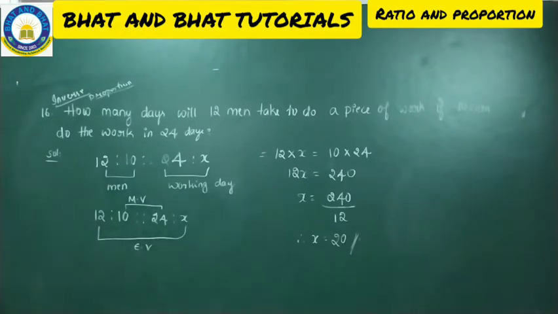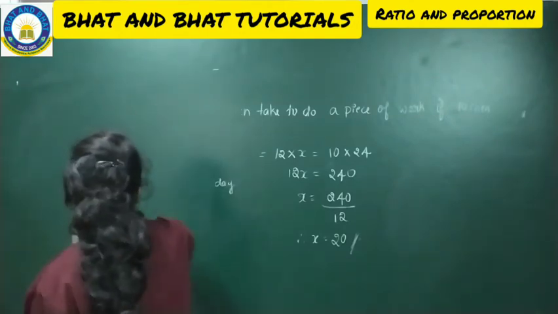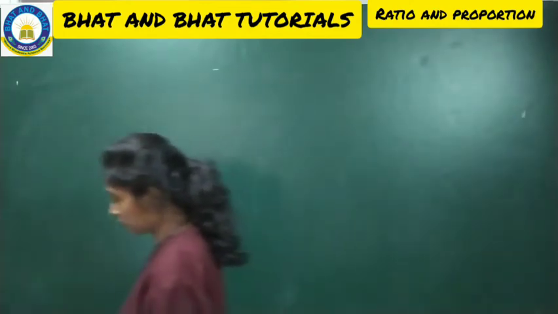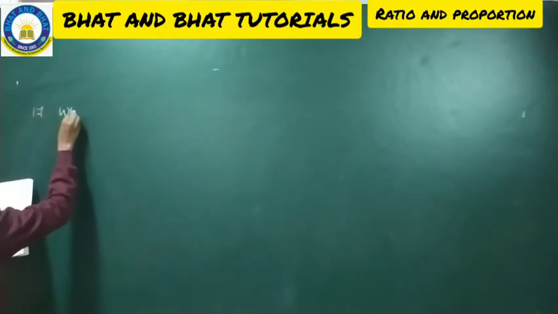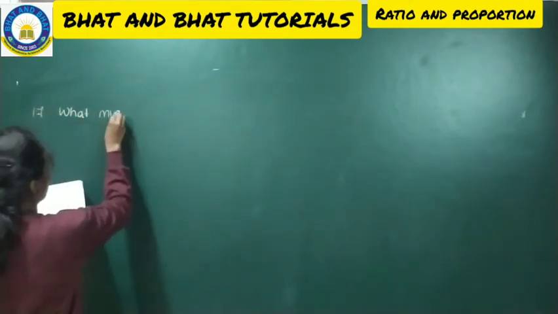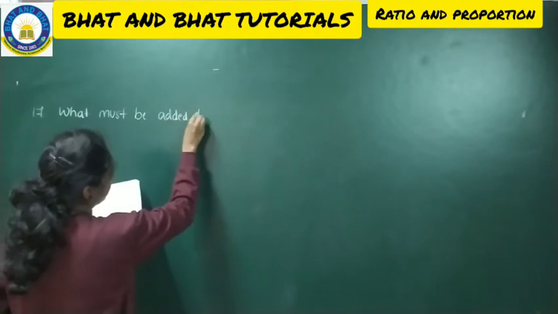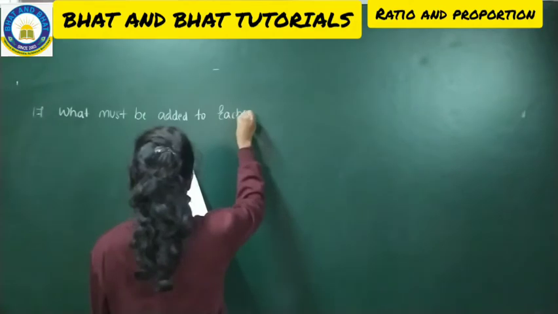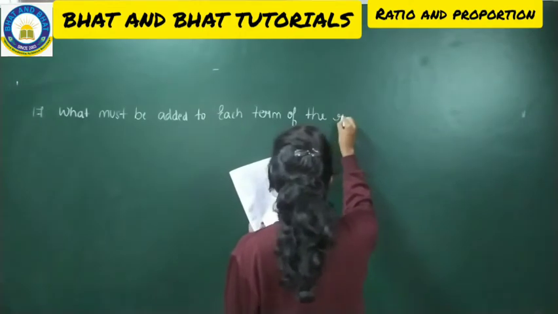So fine, hope you all copied the 16th problem. Now I'll go with the 17th problem. Have a look at question number 17. It's like this. What must be added to each term of the ratio